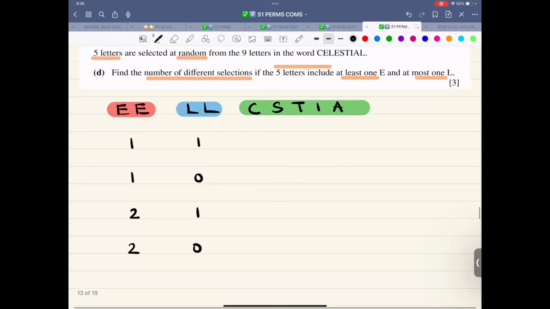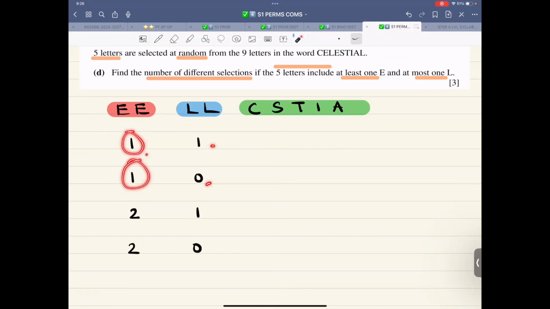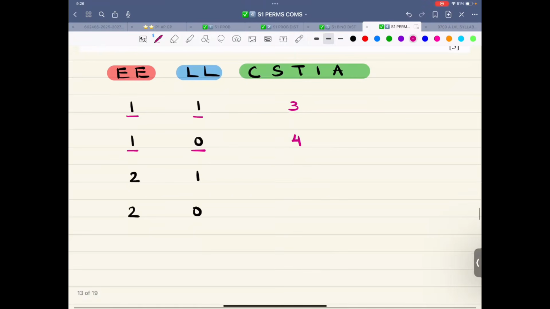Now double check first. This is what you need to double check. Exactly 1E, exactly 1L. Exactly 1E, exactly 0L. So this is taking care of at most. This is taking care of exact. At least could move to 2, again 1, 0. You need 5. So now you would write 1 plus 1 is 2, you need 3 more. 1 plus 0 is 1, you need 4 more. 2 plus 1 is 3, you need 2 more. 2 plus 0 is 2, you need 3 more.